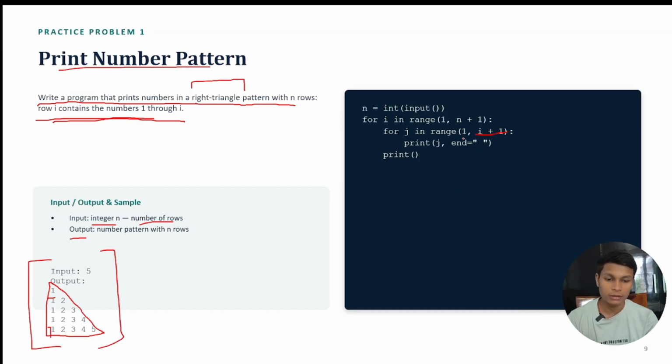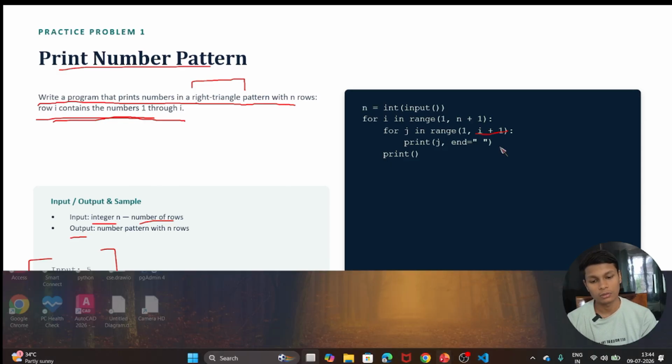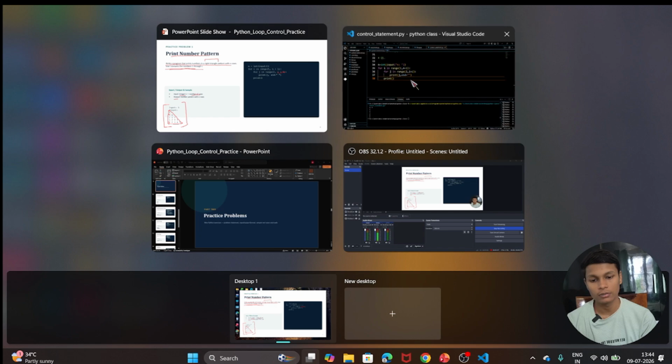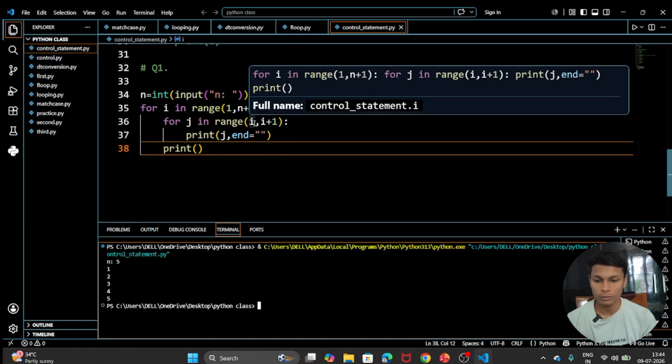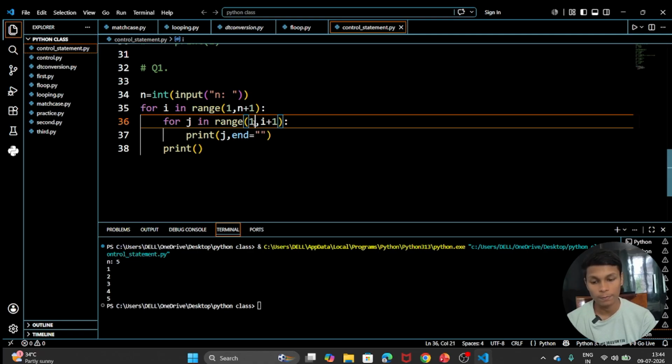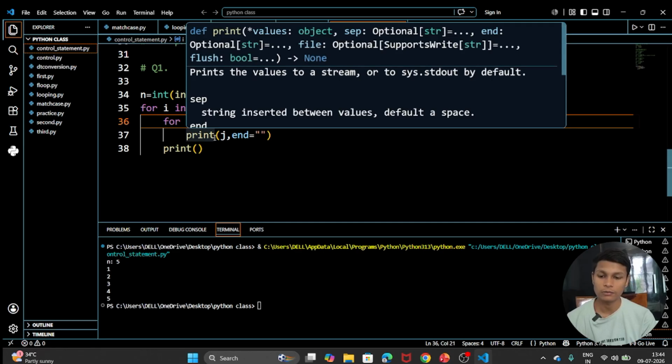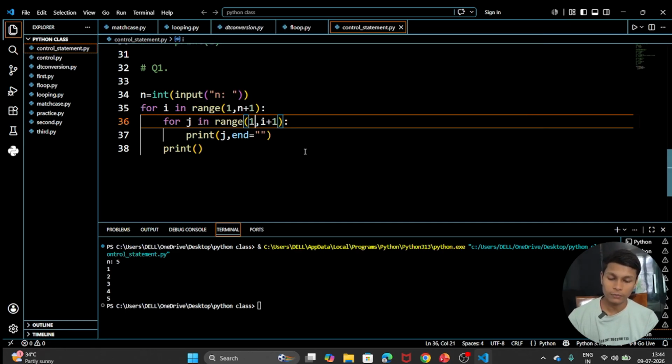Here you can see we are going with i in range 1 comma n plus 1, after that j in range 1 comma i plus 1. The same thing we wrote. It goes from 1 to i plus 1, because if it starts with i, the value of i will always remain the same. So that's why it will print only a single time.